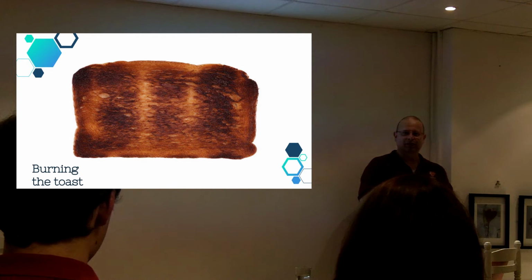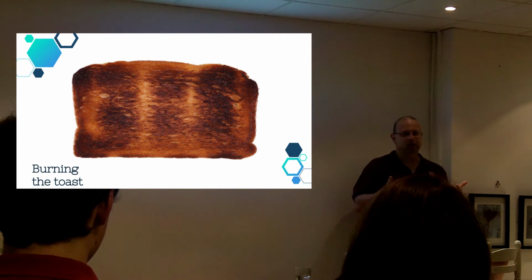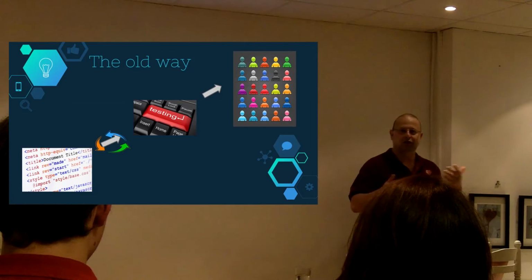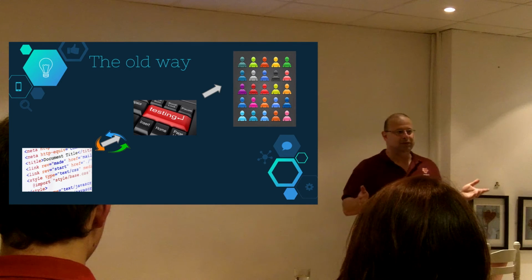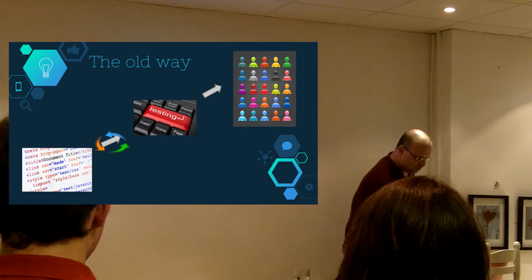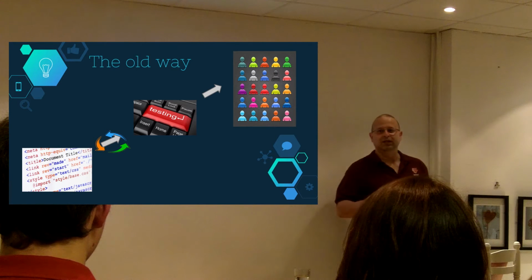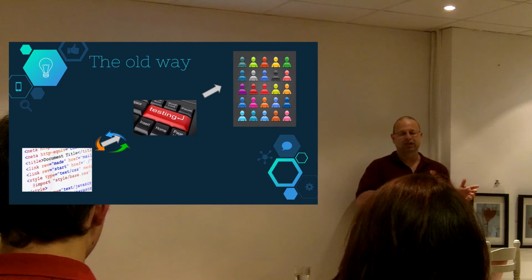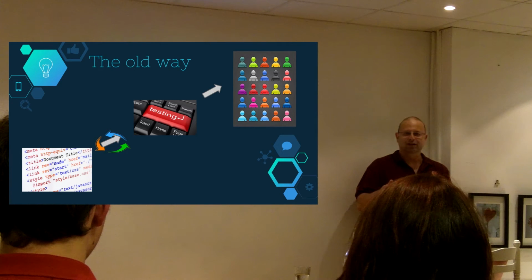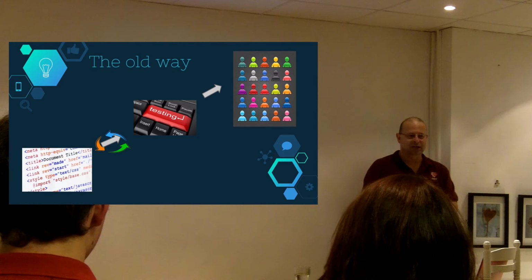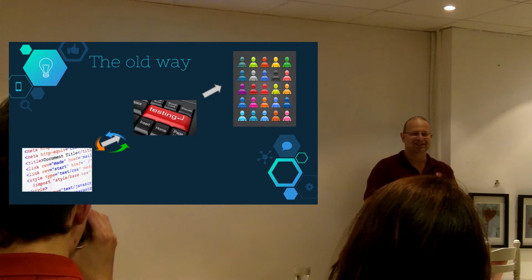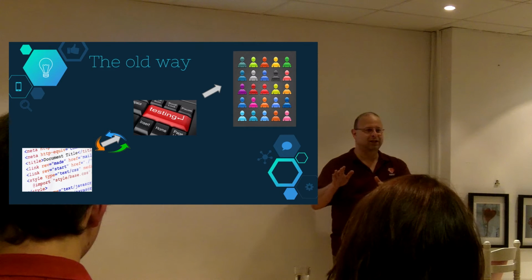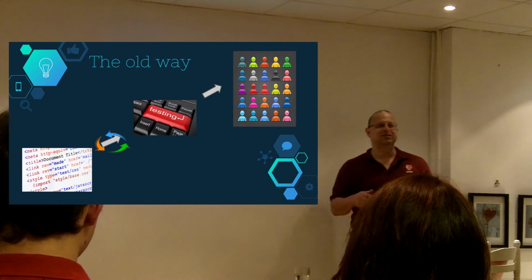So why am I talking about toast here tonight? Well, because the way I make the toast is the way we normally make software. How do we traditionally write software? Well, we have some requirements, some ideas. We start writing some code, and we write some tests for the code. When we're happy, we give the code to the testing team. And the testing team exercises our code and says, "Fantastic, it's perfect." And we ship it out to the stakeholders, to the users, to the customers.